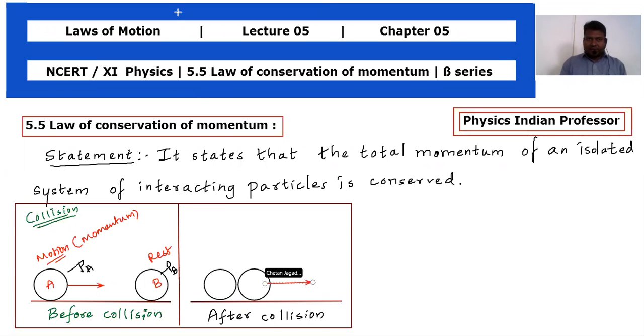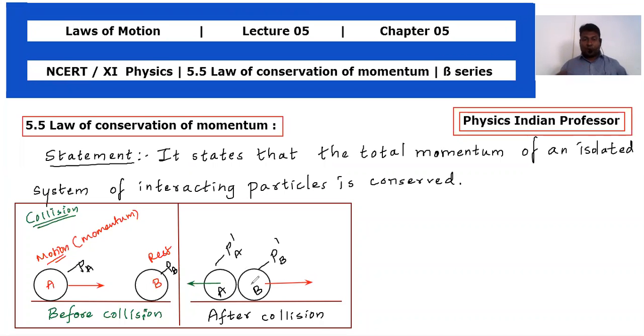The green arrow mark will be shown for the momentum of A, in the reverse direction when body A moves back; the reverse direction is indicated with the green color. So this is A and this is B. Now this momentum for body A will be P dash A because this momentum is after collision for body A, and this is for body B.